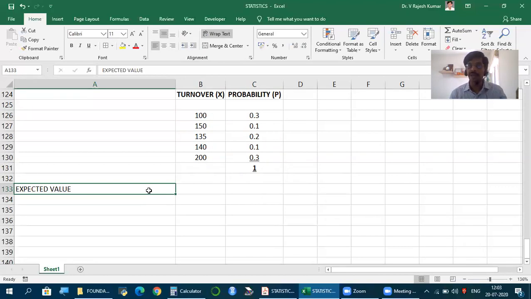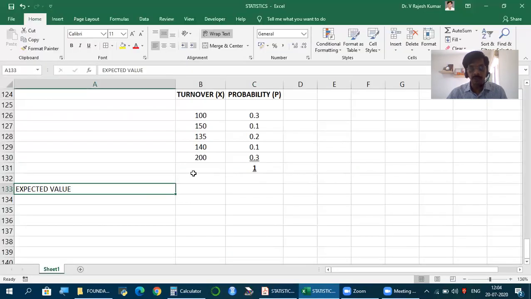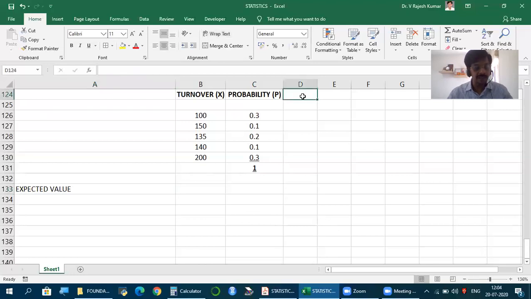It's called expected value. So expected value is the term we use for arithmetic mean. If it is past observed data, we use the term arithmetic mean. Projected data, estimated data, and how to find? We'll have probabilities given. That is indication it is projected data. Then instead of arithmetic mean, we use the term expected value. Now, how to find arithmetic mean for probability distribution or expected value? Summation sigma total of x into probability for x. Hence, we have x values and probability. So if I take x into probability of x, into probability, and the total, that itself is expected value.